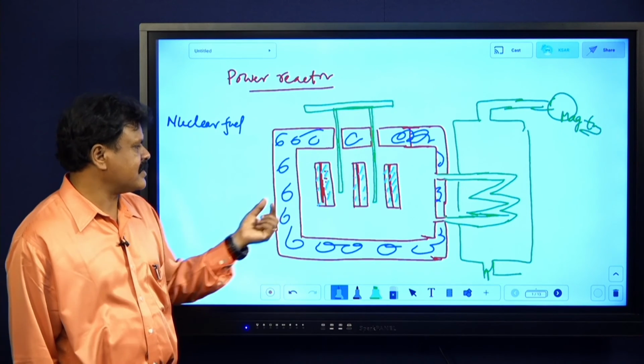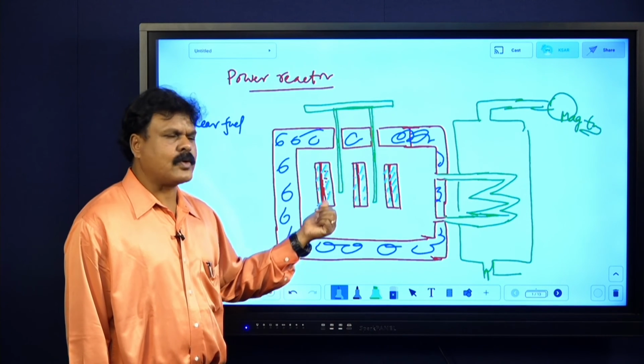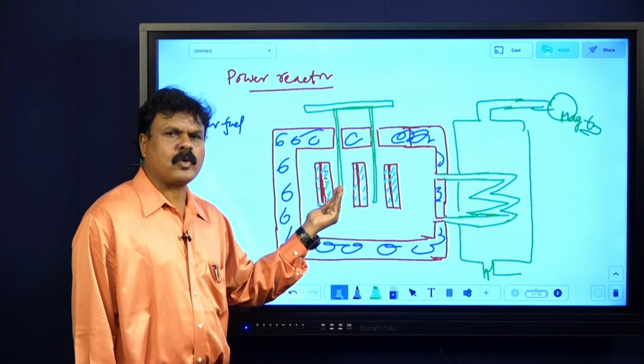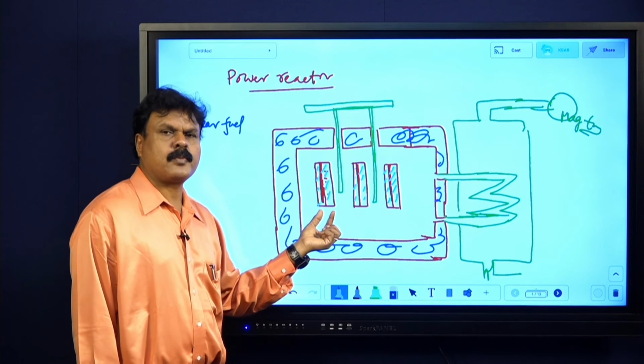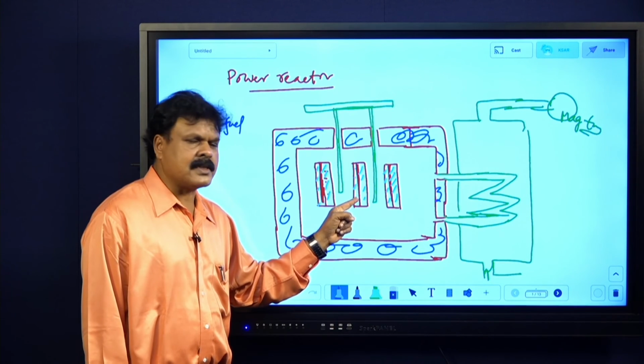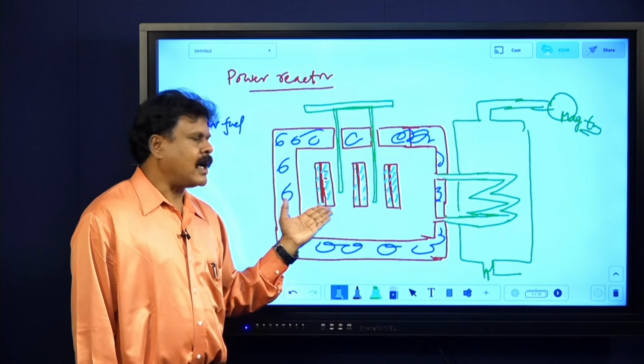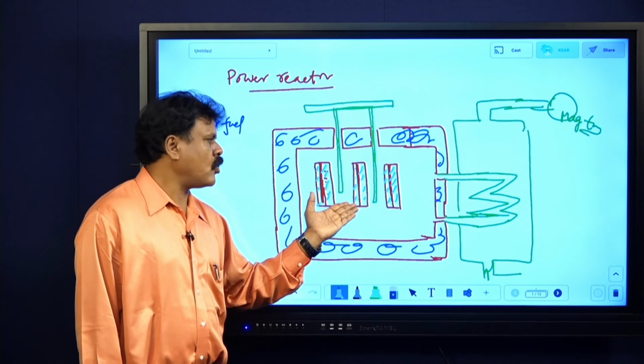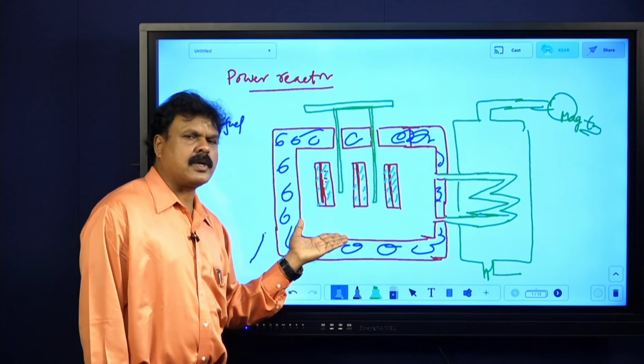The idea is just this: one neutron will cause nuclear fission, some neutrons will be produced, and the moderator slows them and allows only a few neutrons, which come and strike, and energy will be produced. If the neutron population becomes more and more, control rods will be dropped down.